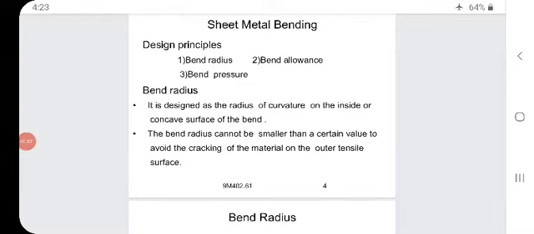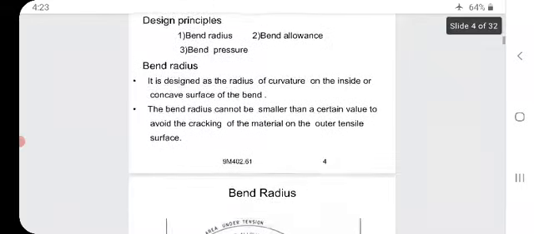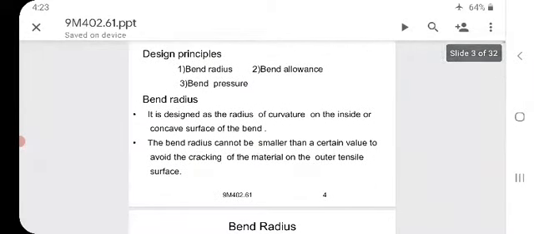Sheet metal bending. Design principles. First one, bend radius. Second, bend allowance. And third one, bend pressures. So, we will see clearly regarding these three things. First, bend radius.